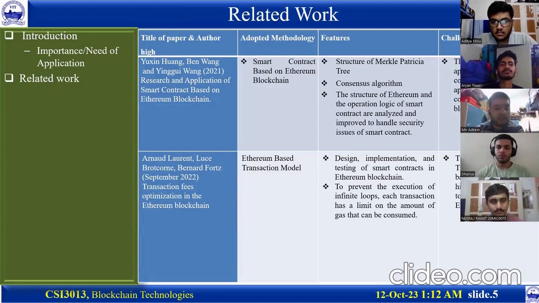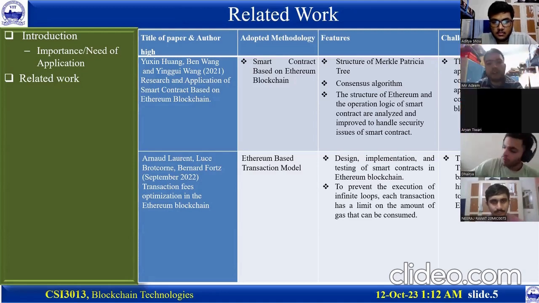The other paper that we studied was written by Arnold Laurent with associated authors. The paper was published in 2022. The primary methodology was Ethereum-based transaction models. The key features of this paper were the design, implementation, and testing of smart contracts in Ethereum blockchain. The challenge that we noticed in the paper was the gas fee for transactions in Ethereum, which is very high. This is also one of the reasons why Ethereum is one of the least preferred platforms.